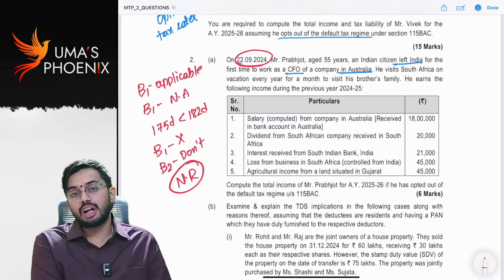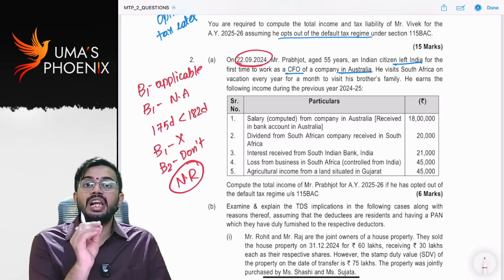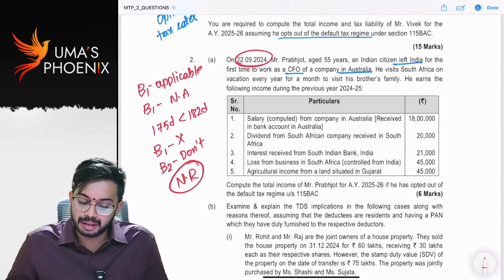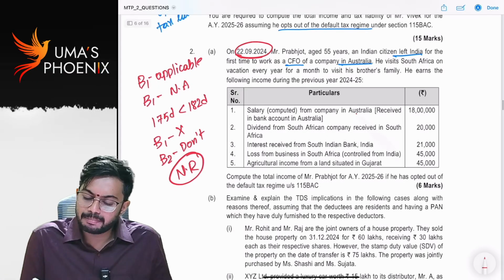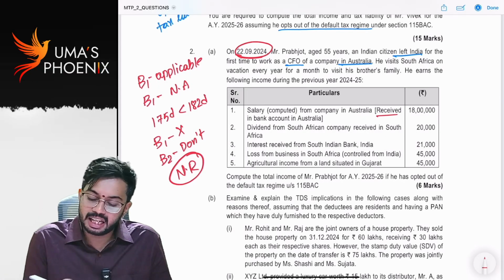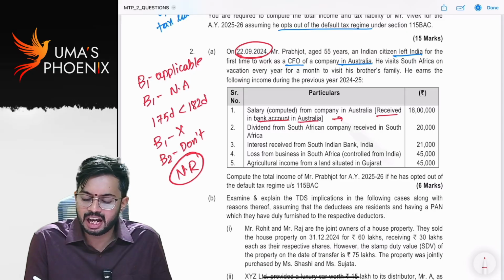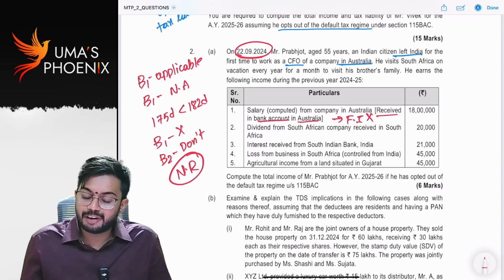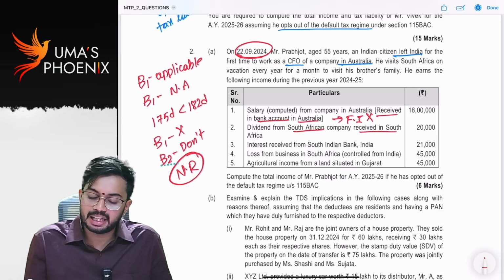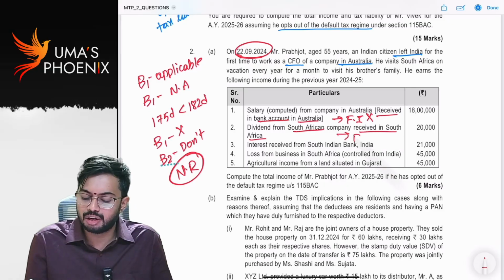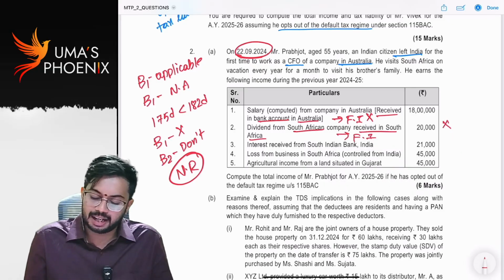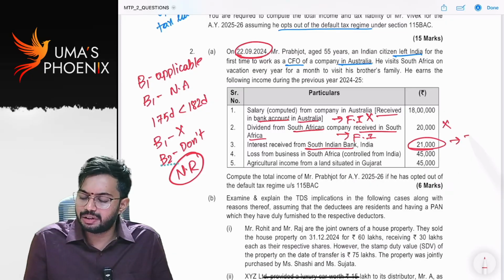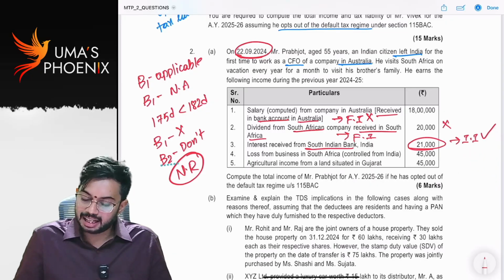When he becomes non-resident in India, for him only Indian income is taxable. Salary from the company in Australia, received in a bank account in Australia: this is foreign income, not taxable. Dividend from a South African company received in South Africa: this is also foreign income, not taxable. Interest received from South Indian Bank, 21,000: this is Indian income, taxable.